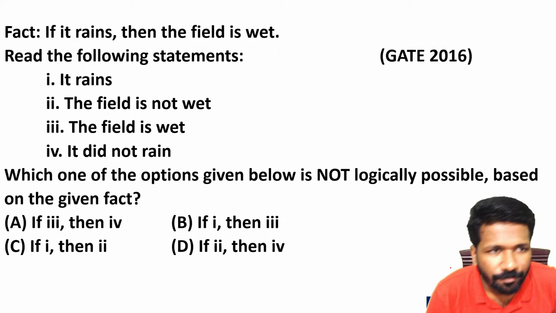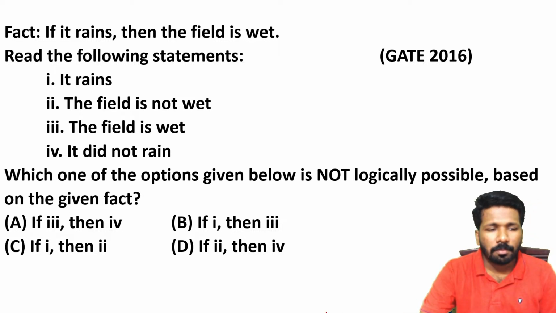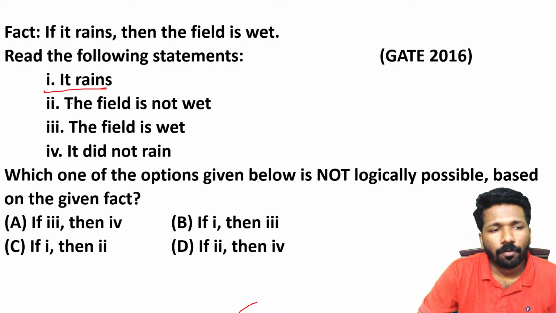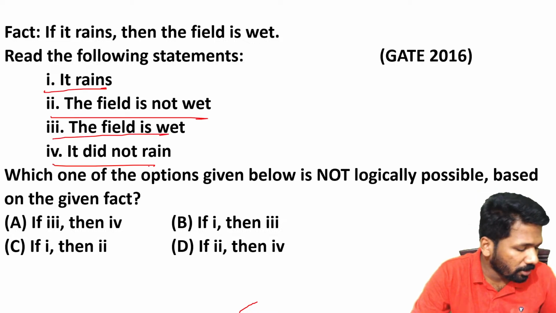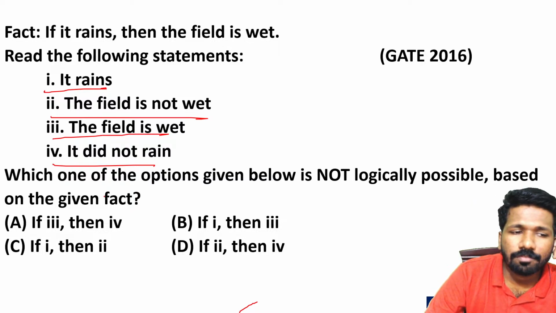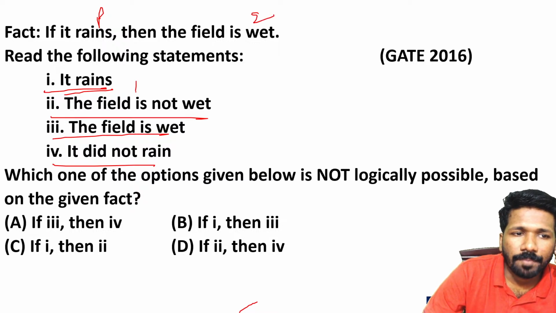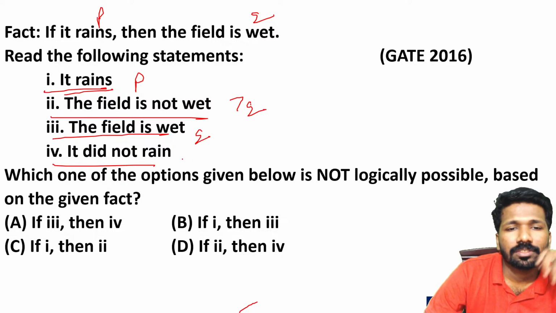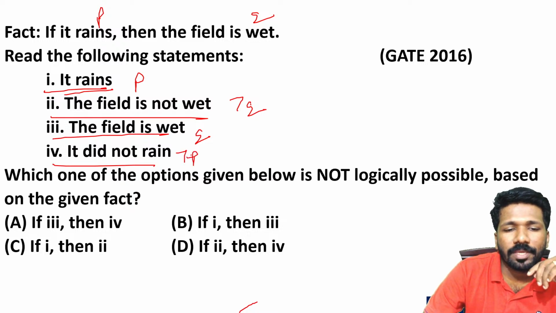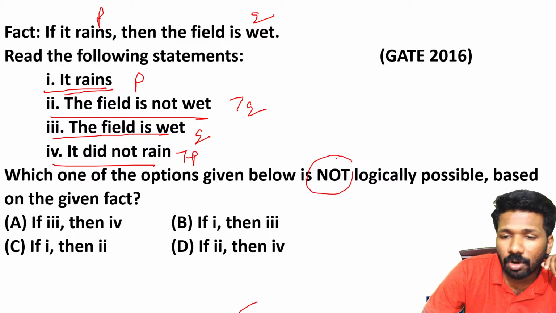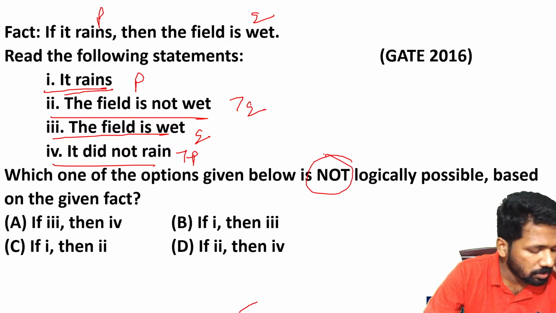Okay, so I'll explain. The fact says that if it rains, the field will be wet, just like what we explained now. Now, there are 4 statements given. This is actually part of that converse, inverse, contrapositive itself. It rains is P and the field is wet is Q. The field is not wet means not Q. The field is wet means Q. It did not rain means not P. That way also you can identify it. Which one of the options given below is not logically possible? A logically impossible statement is asked.